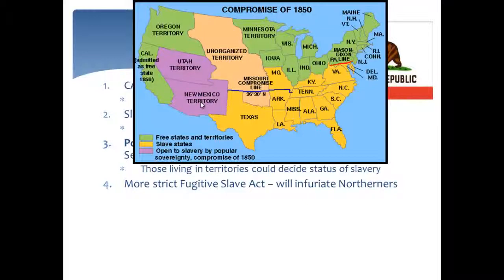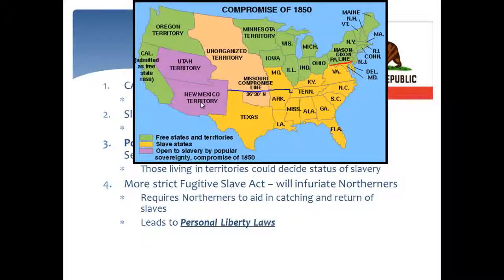A very important aspect of the Compromise of 1850 is a more strict Fugitive Slave Act, and this will infuriate Northerners. This is the one that the South really fought for and got, and this turns many Northerners into abolitionists. They are very upset, and they're upset because it requires Northerners to aid in catching and the return of slaves. So they had to take an active role. No longer could they just kind of sit back and watch slaves run away. This required their involvement. And many states began to pass what are called personal liberty laws, which we'll talk about in just a few minutes.